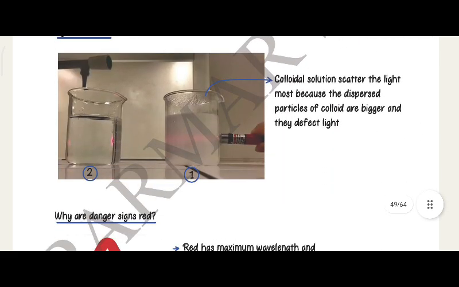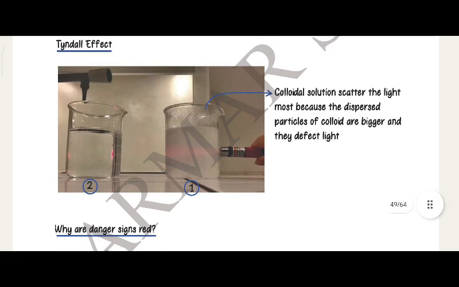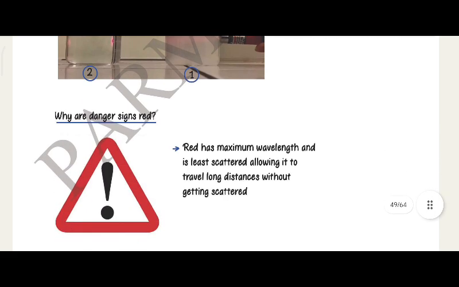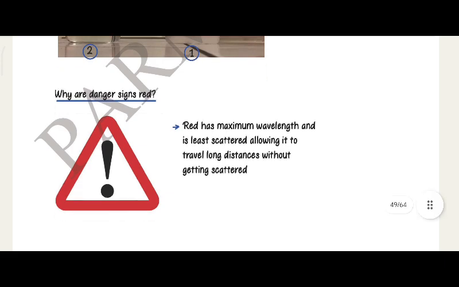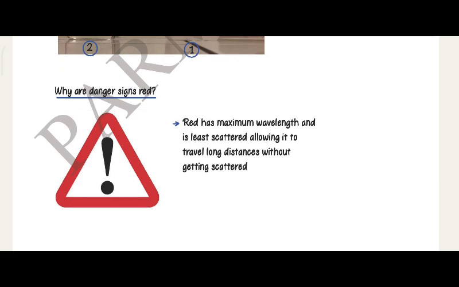Tyndall effect. Colloidal solutions scatter the light most because the dispersed particles of colloid are bigger. Why are danger signs red? Red has a maximum wavelength and is least scattered, allowing it to travel long distance without getting scattered.